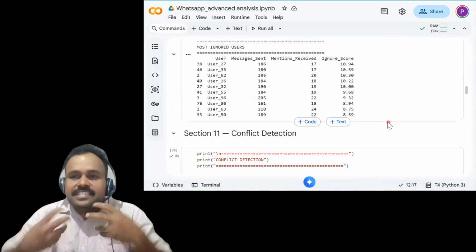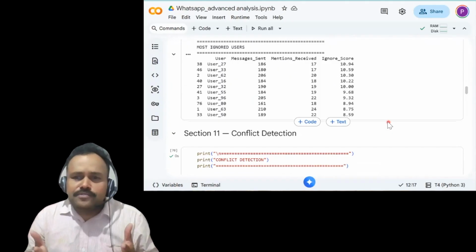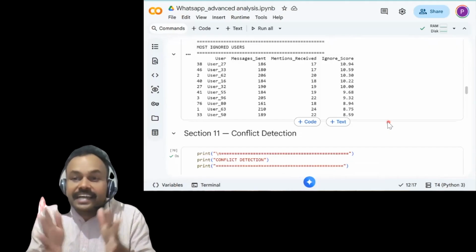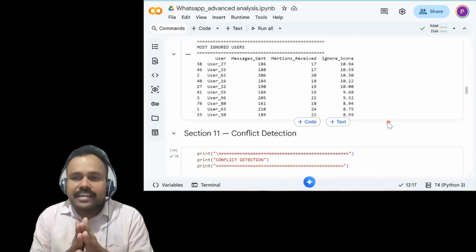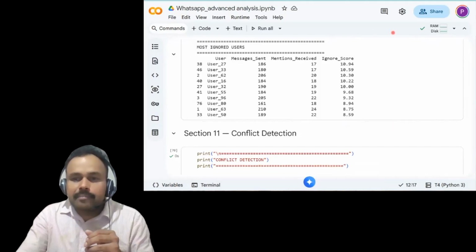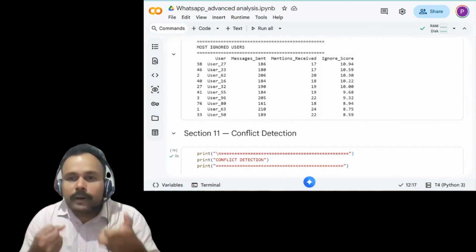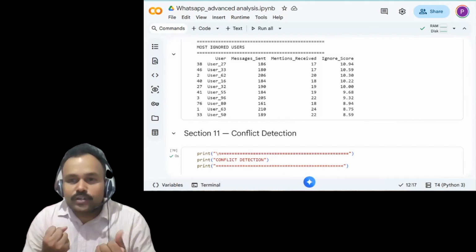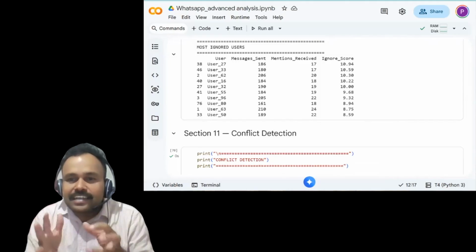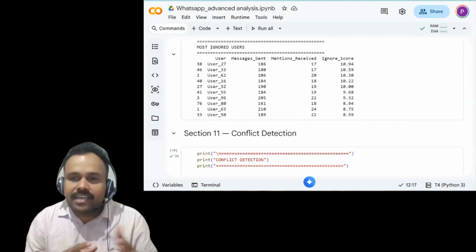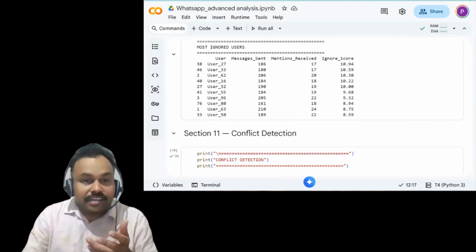It is checking whether the group is always peaceful or has some conflict. By analyzing the negative keywords, aggressive reactions and emotional patterns in messages, we identify whether the group has some conflict or not. So this is basically kind of a debate. Who is making the debate? Who is disagreeing inside the chat? So can we see that result?